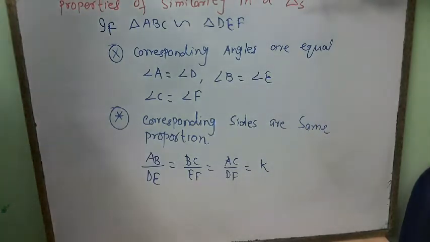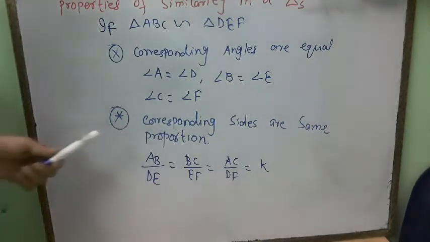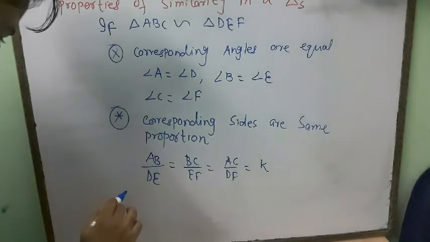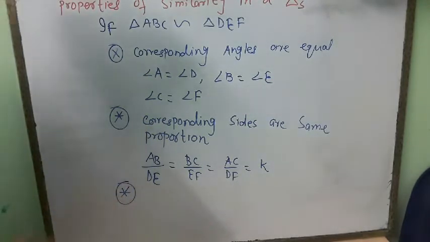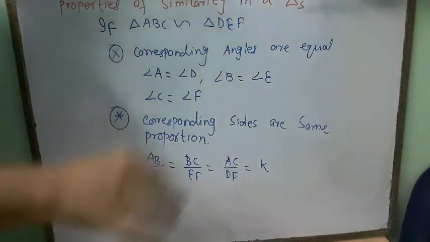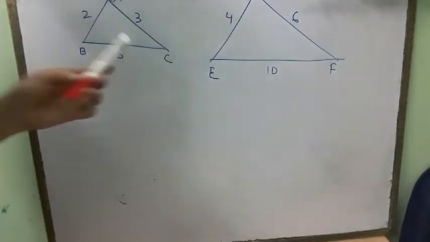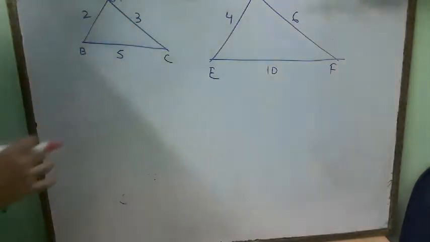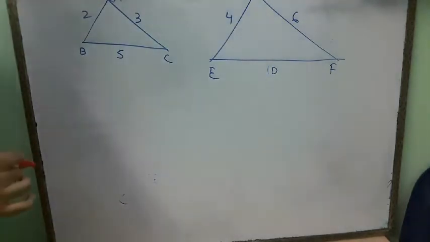For this, I will give you an example after this. And now the third property. See, I have taken an example. Let's check what the actual proportionality is. What is the meaning of AB by DE?